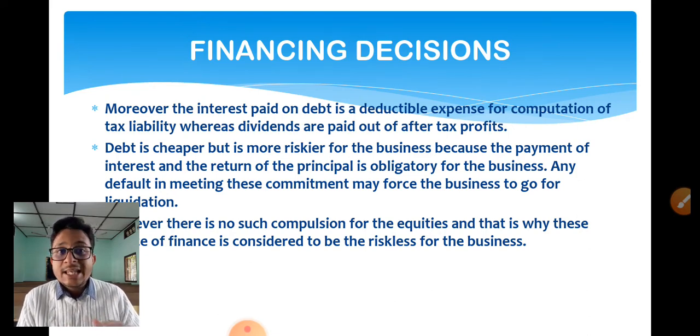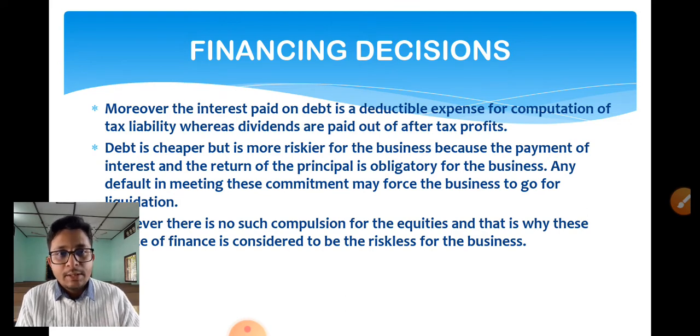That means it is less costly than equity financing, because whenever you take debt, there are no flotation charges like brokerage charges. There are no underwriting charges. If the banker is satisfied with your assets or the company's property, then they will sanction the loan. In that case, there are no flotation costs, or even if there are, like stamp duty, they are very negligible, right? That is one of the advantages of debt financing. It is less costly, but it is very risky.